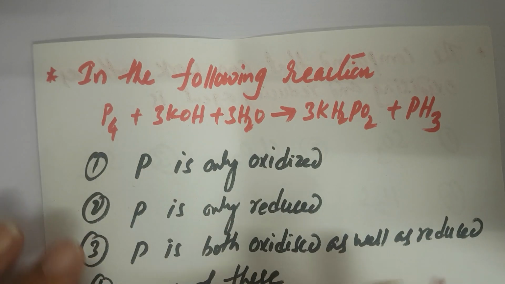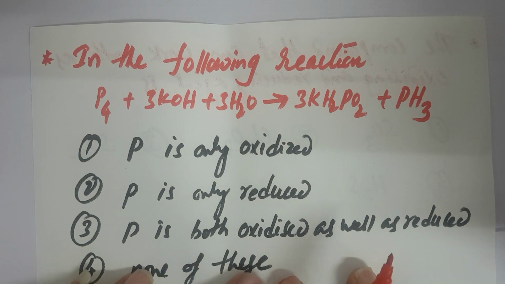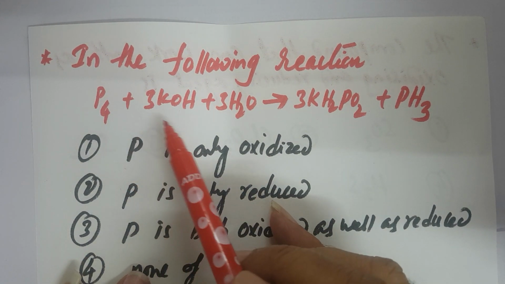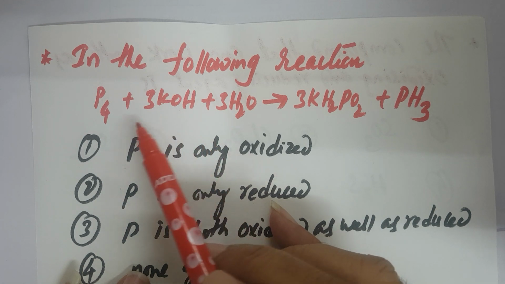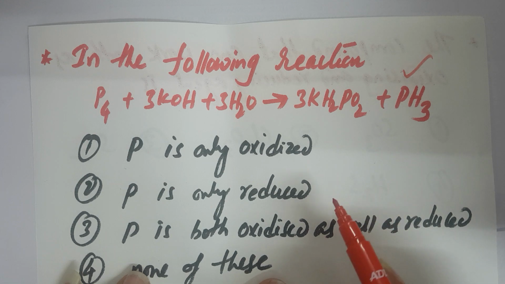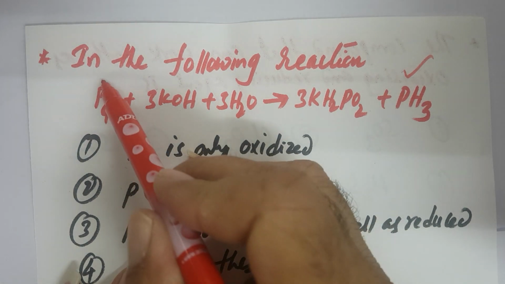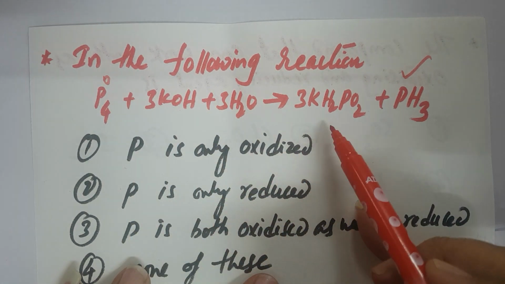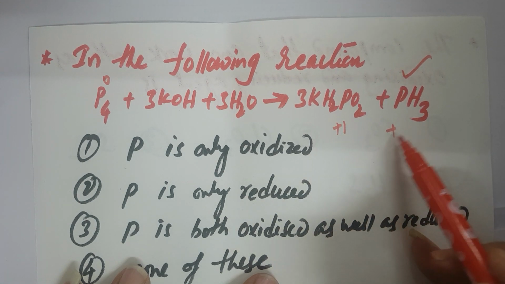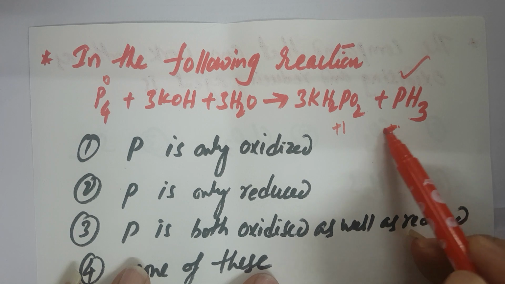And see this question. In the following reaction, this is white phosphorus, a general question. What happens when NaOH or KOH reacts with white phosphorus? Phosphine gas is evolved. This is one bit. Here the phosphorus oxidation number is 0, here it is +1, and here it is -3.